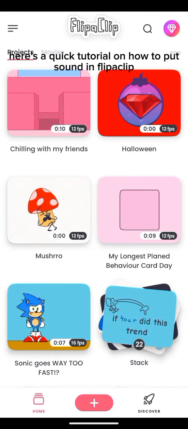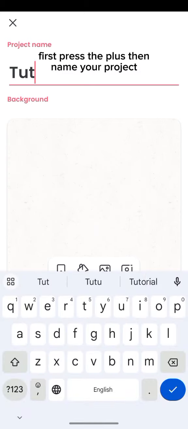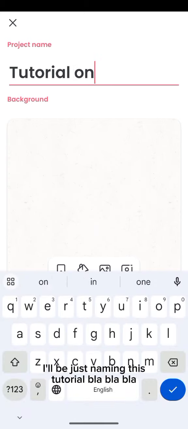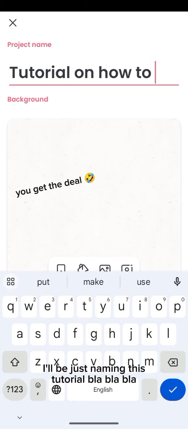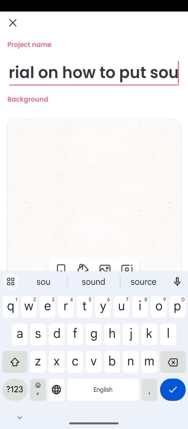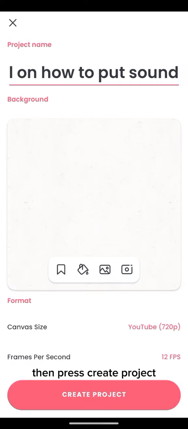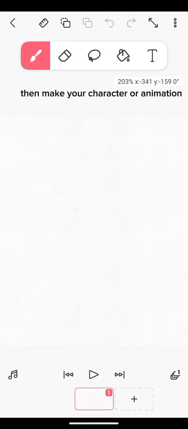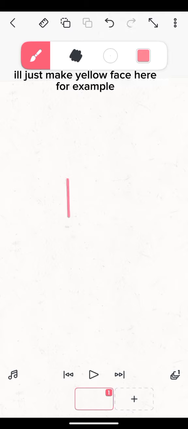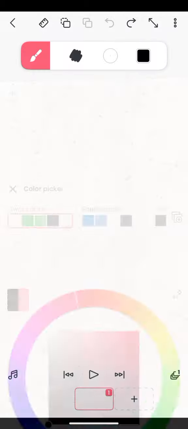Here's a quick tutorial on how to put sound in FlipaClip. First, press the plus, then name your project. I'll be just naming this tutorial blah blah blah. Then press Create Project. Then make your character or animation. I'll just make yellow face hair for example.